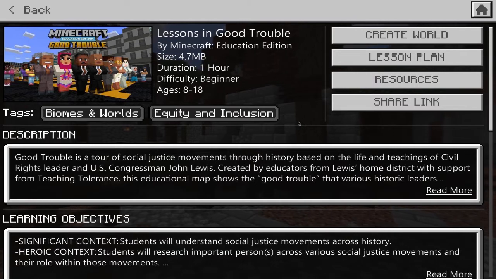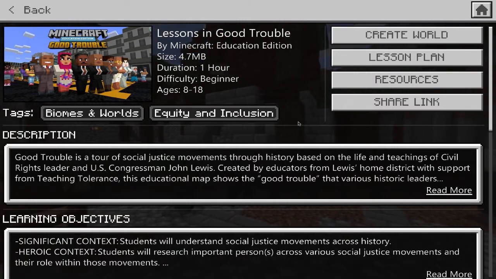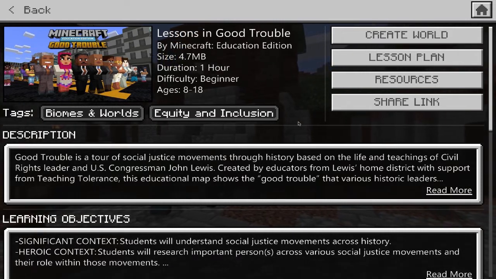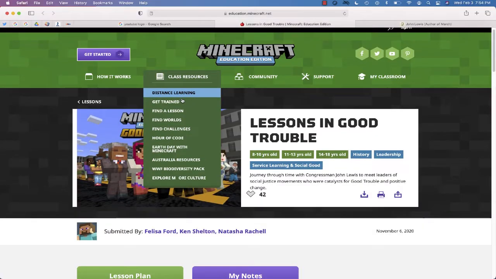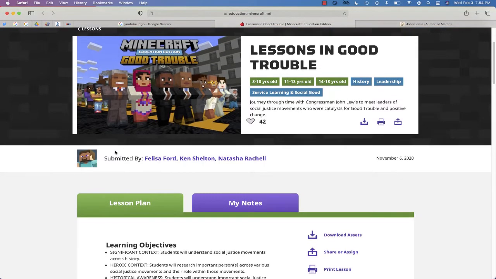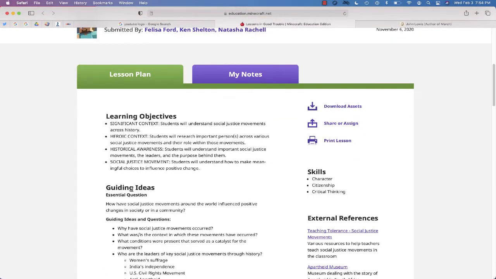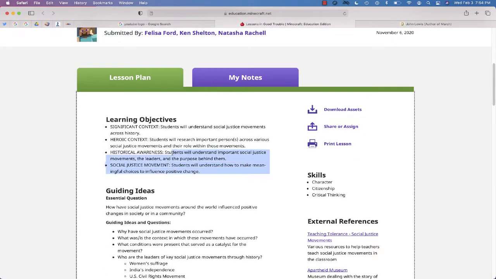So you can see that this lesson, this page right here, gives you an idea of the background of the lesson. It shows that it's a tour of social justice movements throughout history based on civil rights leader John Lewis. Okay? If you want to see the actual lesson plan, you can click on this button and then get an idea of this lesson plan right over here for more information.